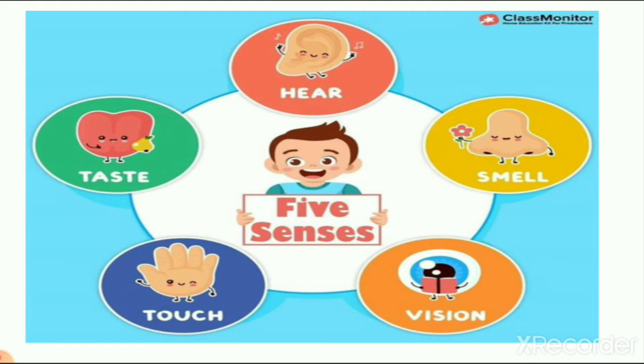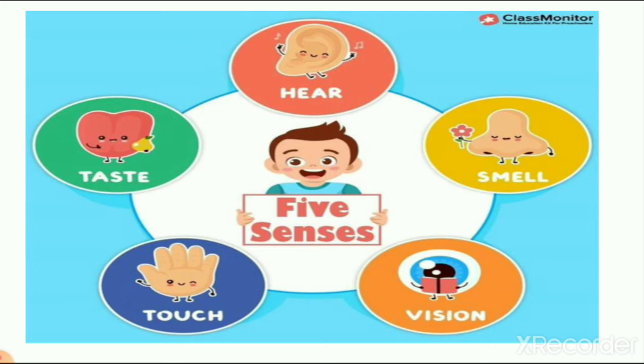Then taste, with the help of the tongue we can taste different flavors, like chili is very spicy, chocolates are very sweet, right? So these all are senses, which are hear, smell, vision, touch and taste, right? So now you give me the answer, which part of the body helps us to feel the world around us?